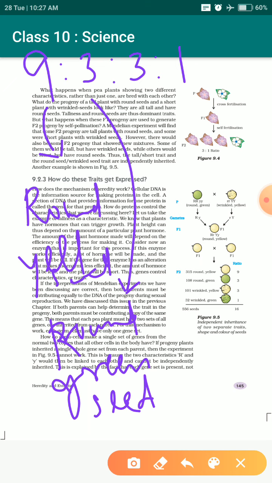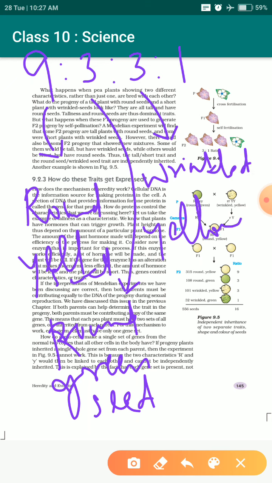This 3 was wrinkled shape yellow color seed, and this 1 was wrinkled green color seed.